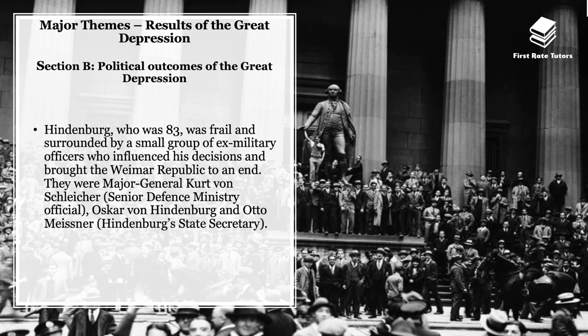And many of these officers, including Major General Kurt von Schleicher, Oskar von Hindenburg, and Otto Meissner, really saw extreme left parties as a threat, and hence they felt that if extreme parties were doing well, they wanted to support the extreme right, as this would be more in line with protecting their interests.